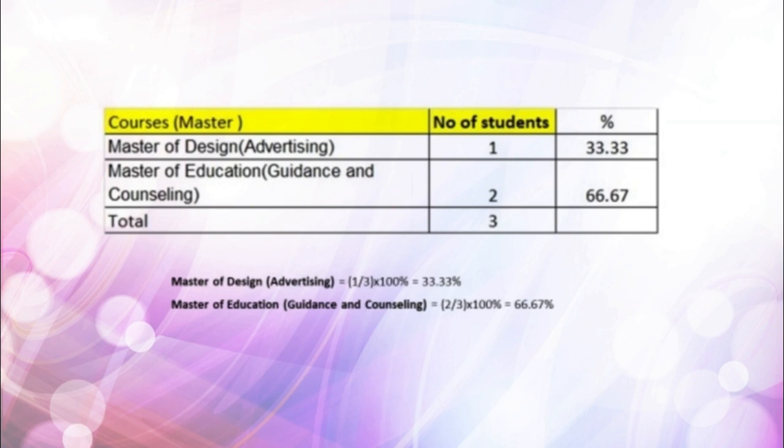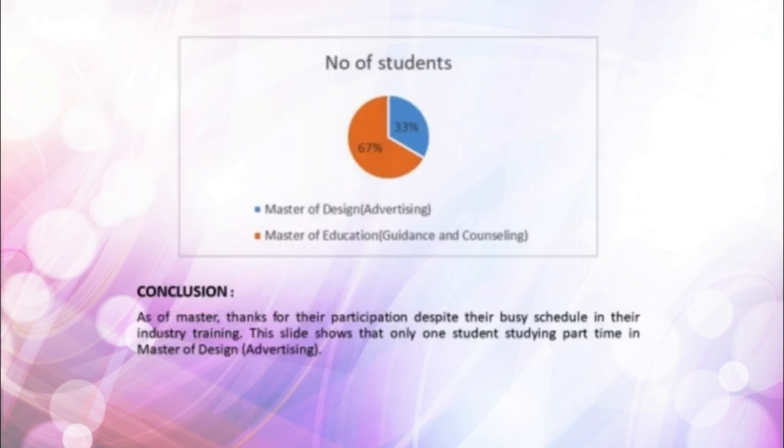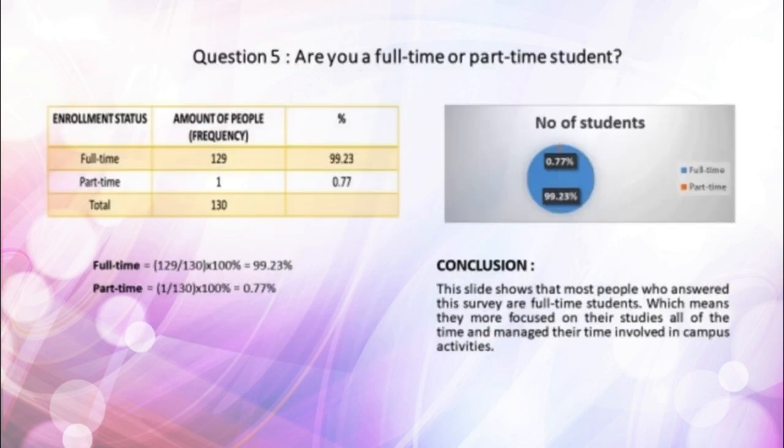This table shows the master courses in UPSI. There are 2 courses, which are Master of Design, Advertising, and Master of Education, Guidance and Counseling, with 3 students plus their percentages. The last conclusion for that table with the pie chart is for master students. Thanks for their participation despite their busy schedule in their industrial training, and only 1 student is studying part-time in Master of Design, Advertising.